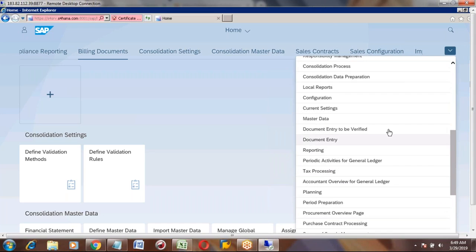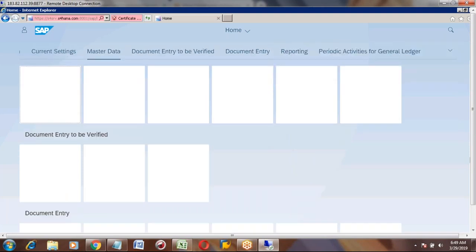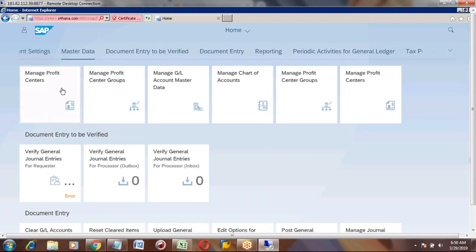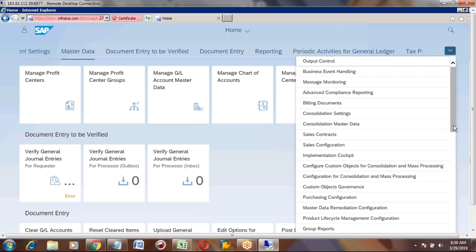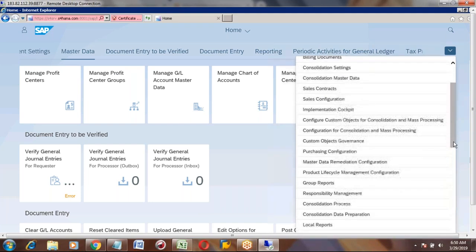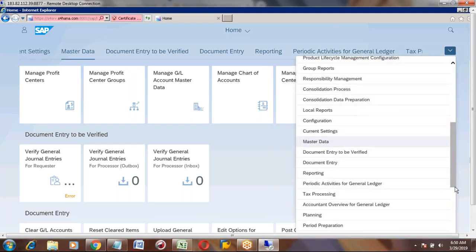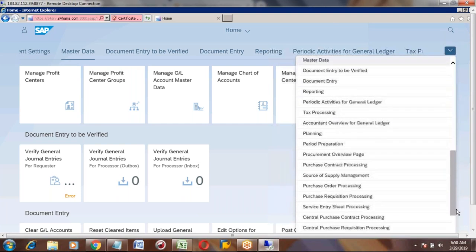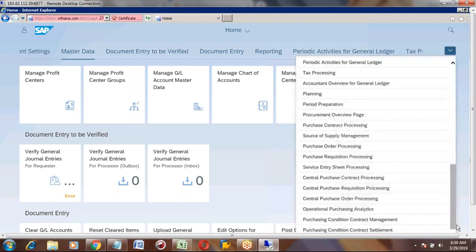For example, you want to directly go to the master data, you can just click this, select it. Under master data, these are called the tiles. Each one is a tile. Tile means it is nothing but a Fiori app. Each one is a Fiori app. Oh, these are more related to finance. Let me open that. All are finance. So how can I get the PP value? I am going down actually. Planning.